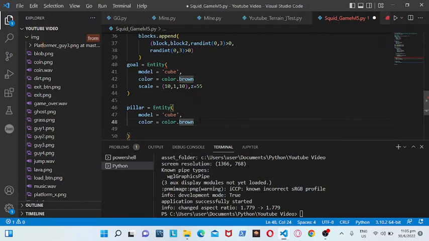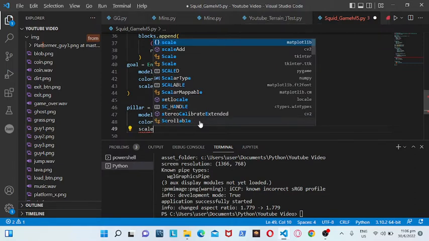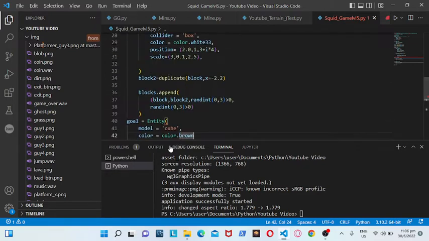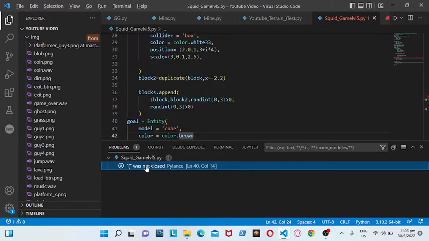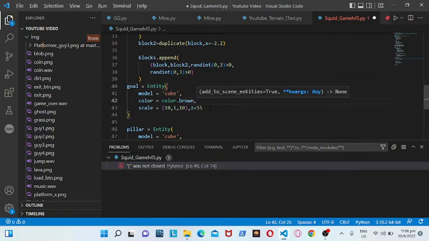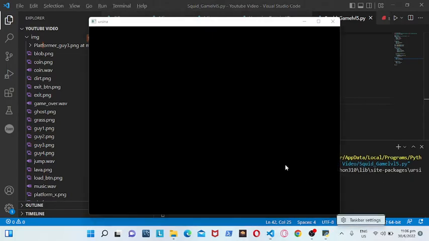We should add a comma, and then lastly we'll need a scale is equal to 1, 15, 1. And now what is the bug? This was not closed in this line. Okay, now let's check it out.